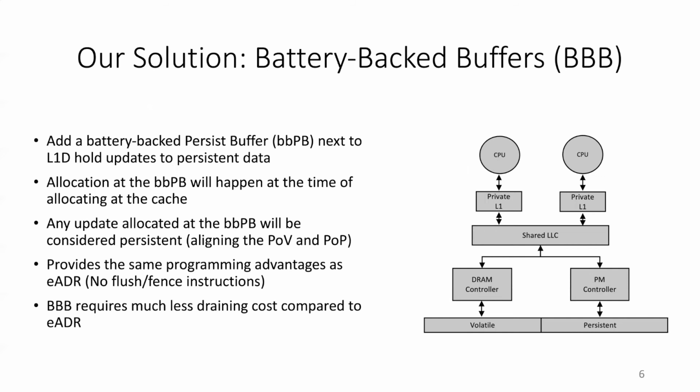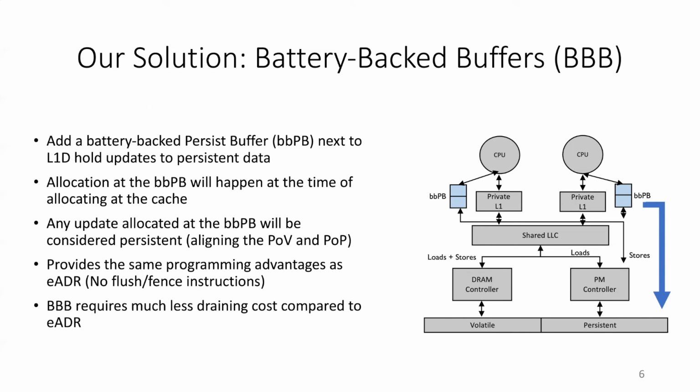Because of that, we present our solution, battery-backed buffers, or BBB. The main idea is to add small battery-backed persist buffers next to each L1 cache, which will be used to hold persistent updates going to the non-volatile main memory domain. At the same time, they become visible. Our solution requires a much smaller energy source compared to EADR. This is because our solution only needs to drain the buffers at the crash, and therefore it doesn't need to provision the energy source corresponding to the entire cache hierarchy as in EADR.